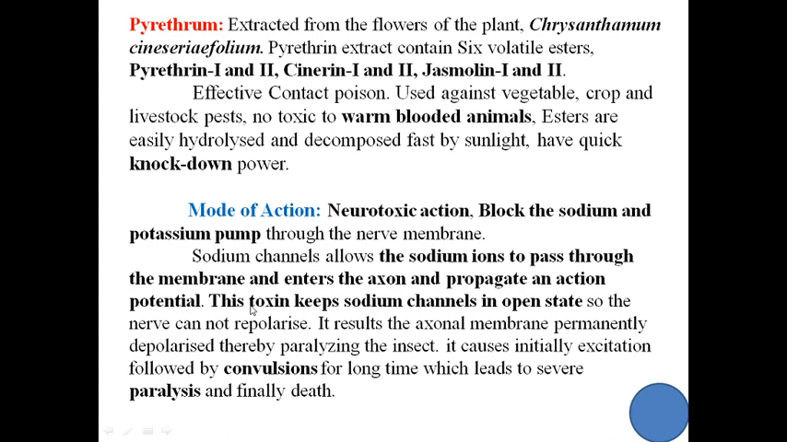But due to this poison, pyrethrum, this toxin keeps the sodium channel in open state, and so that nerve cannot repolarize. It results in the axonal membrane being permanently depolarized, and therefore paralytic attack to the insect takes place. It causes the excitation of nerve followed by convulsions, then paralysis, and finally death results. So this is because of blocking of the sodium-potassium pump.